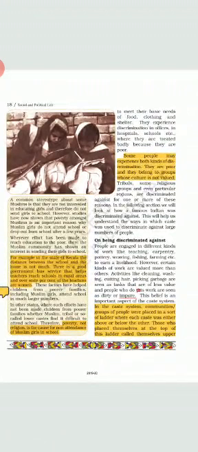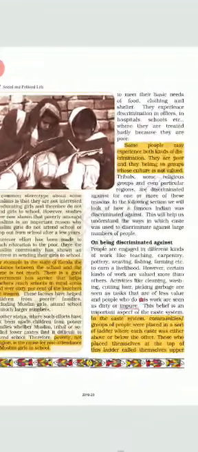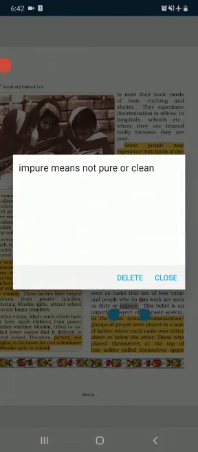So discrimination can be on the basis of work, the type of work you do, what type of job a person is doing. If people are engaged in work like teaching, carpentry, fishing, farming, their work is valued more as compared to persons who are involved in jobs of washing, cutting hair, picking garbage, etc. These people are valued less and they are seen as dirty and impure. Impure means not pure or clean.